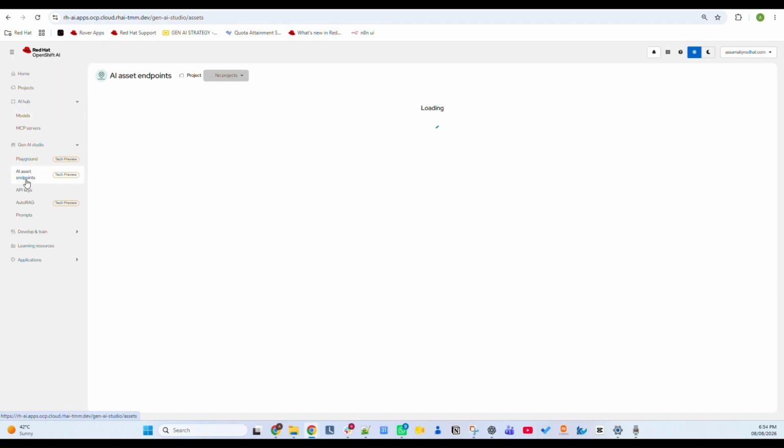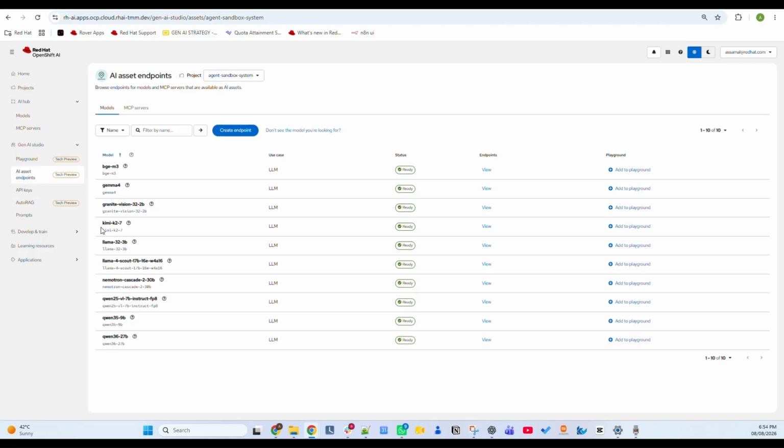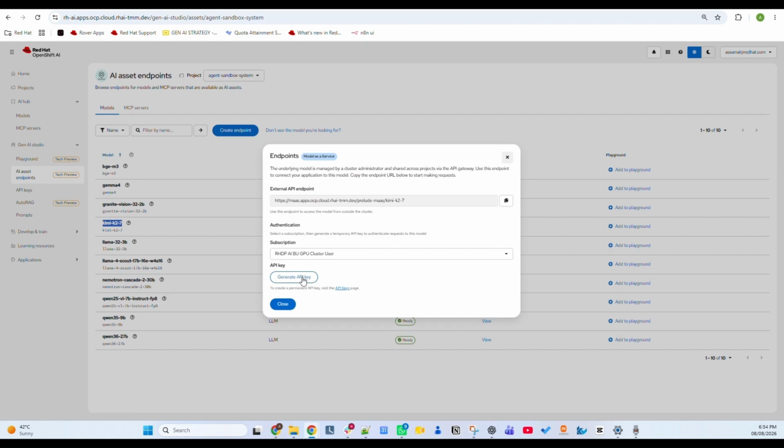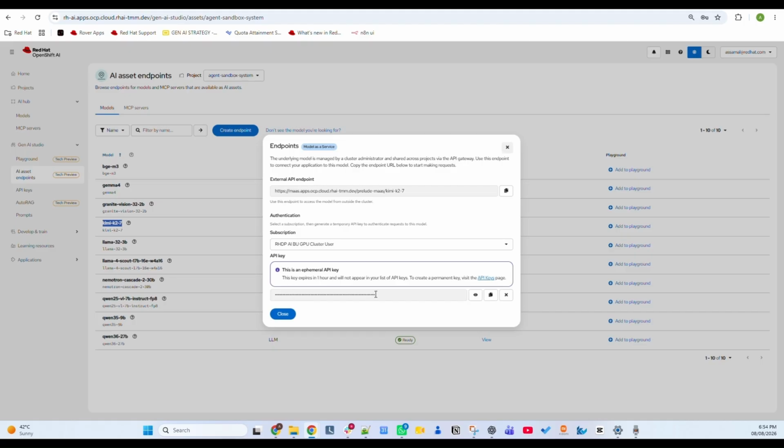Now let's go to OpenShift AI. This is my OpenShift AI. If you go to AI asset endpoints, here I have access to Kimi 2.7. And I can go here and get my keys for Kimi 2.7 because I have model as a service enabled on my platform. So I can literally go here and get an API key to access Kimi 2.7 right now for my applications. Let's jump to N8N right now.